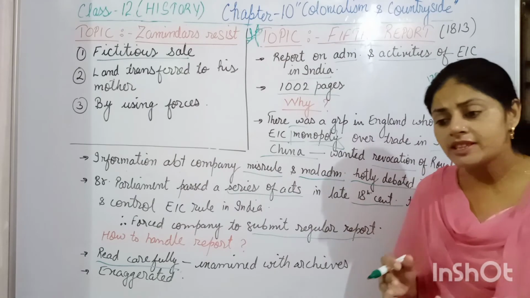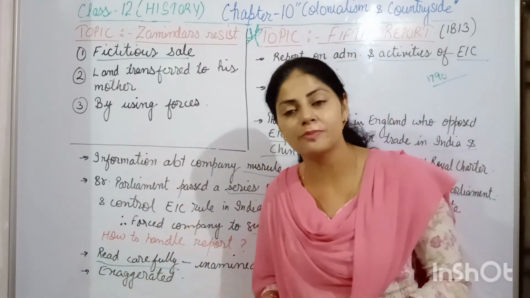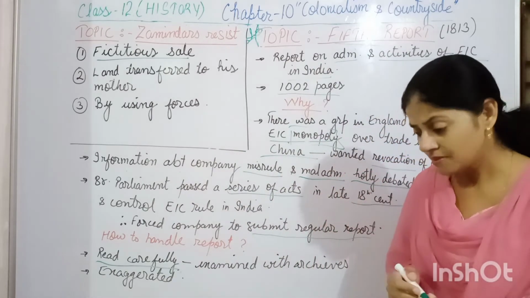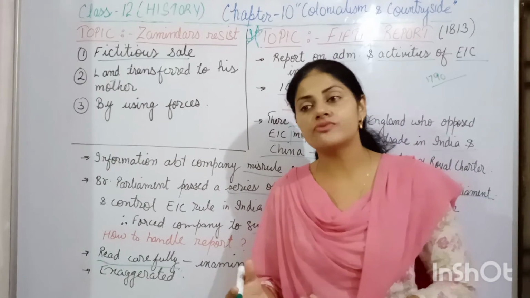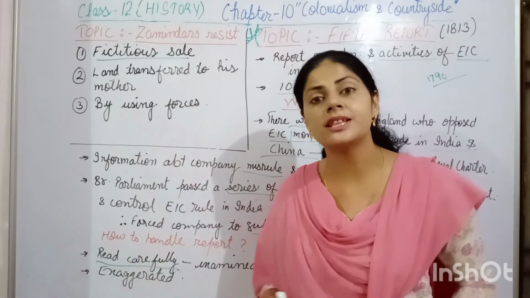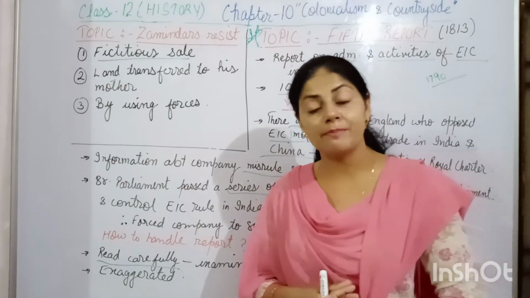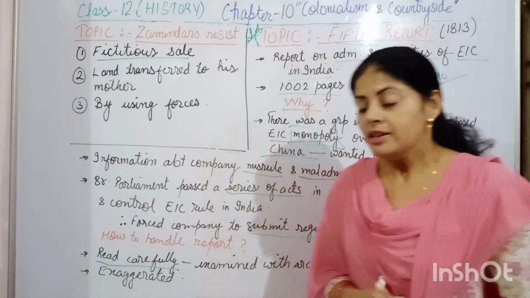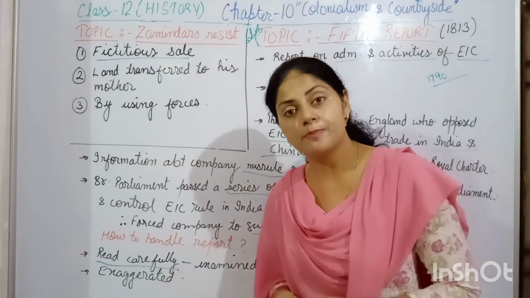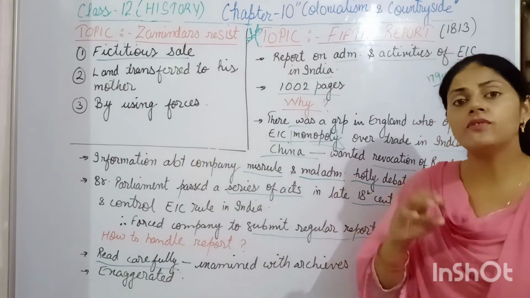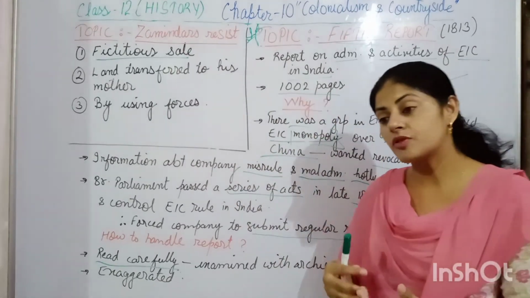We found that there was so much exaggeration. बहुत सी चीज़ें बढ़ा चढ़ा के उसमें लिखी गई हैं. And why was it done? So that the maladministration of the company could be shown and exposed in the British Parliament. So we must be very careful while reading the report or coming to any conclusion after reading it, because the report consists of exaggeration.